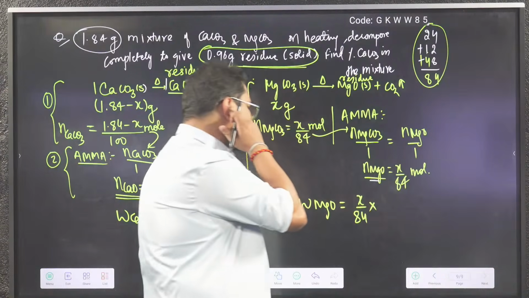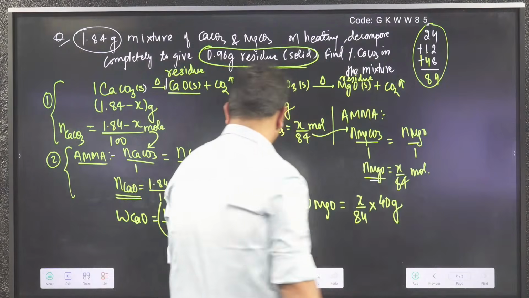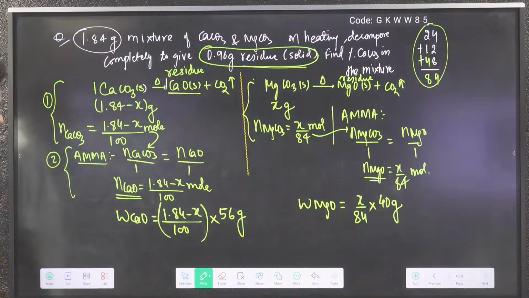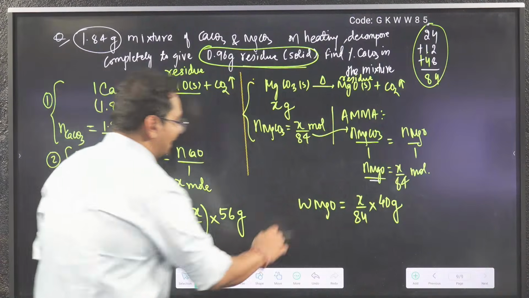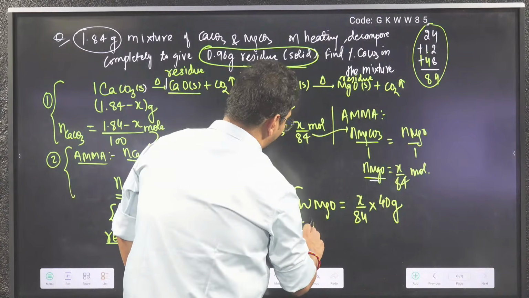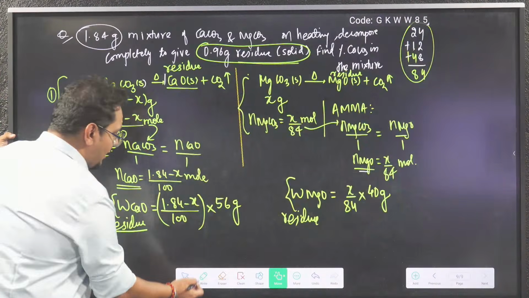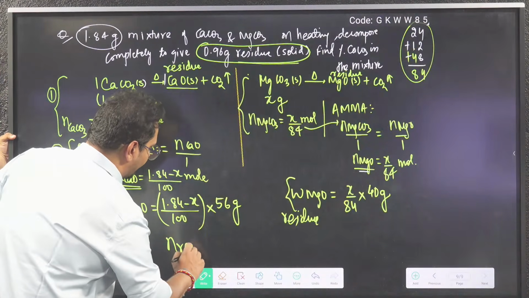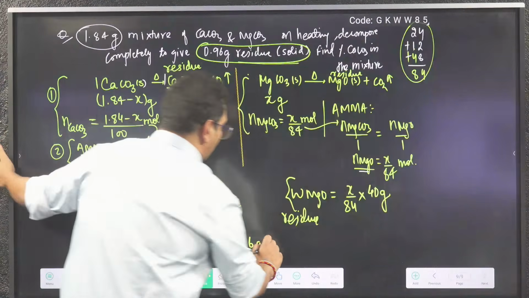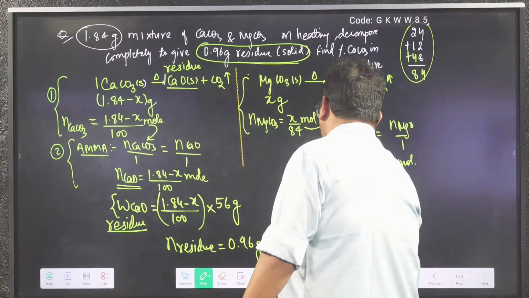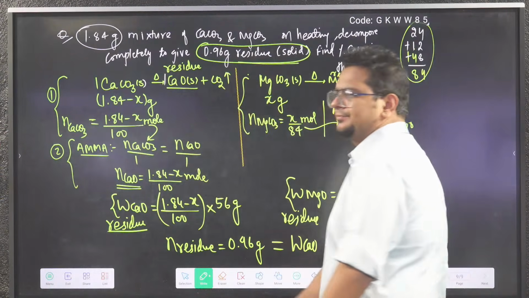What is the molar mass of MgO? 24 plus 16, 40. So this is also residue, that is also residue, and the total residue given to me is 0.96 gram. That total residue should be equal to the weight of CaO plus the weight of MgO produced.